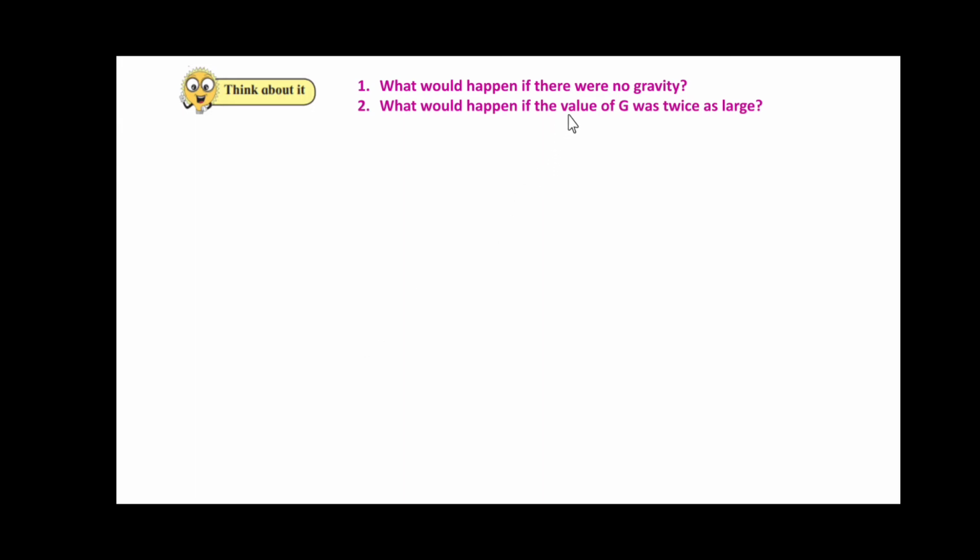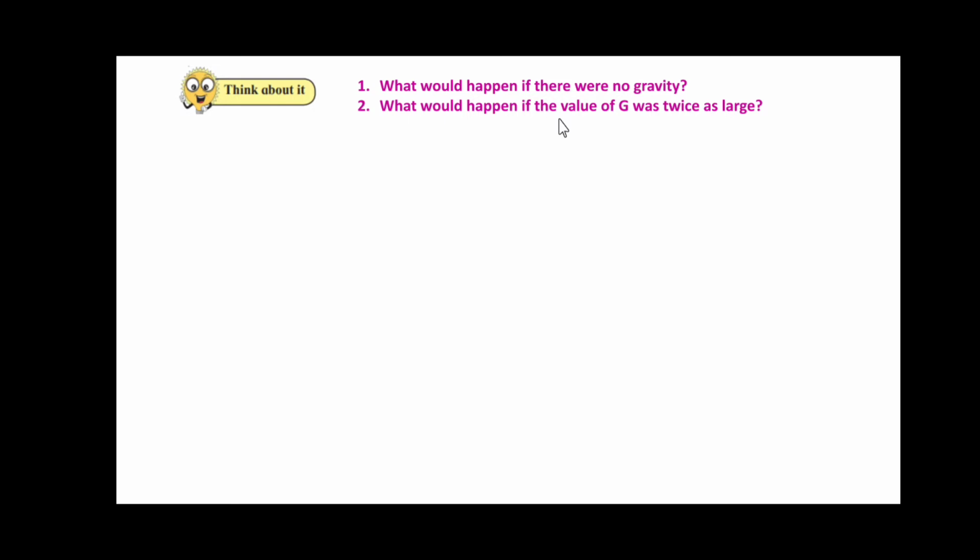Now think about what would happen if there were no gravity. If gravitational force ceased to exist on earth, then all the objects would no longer be drawn towards the earth.